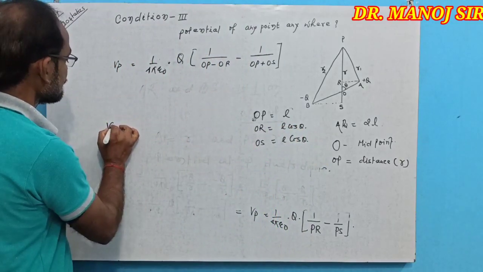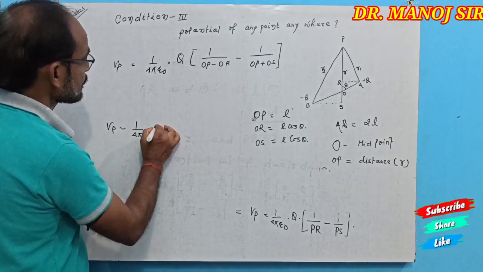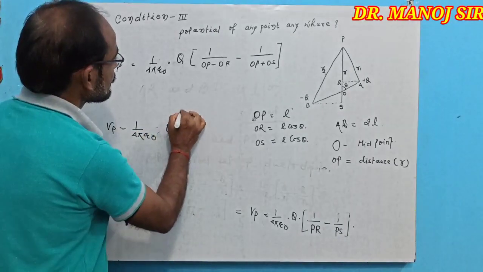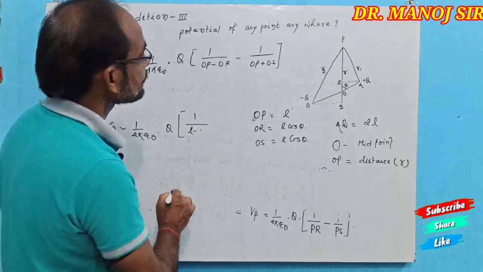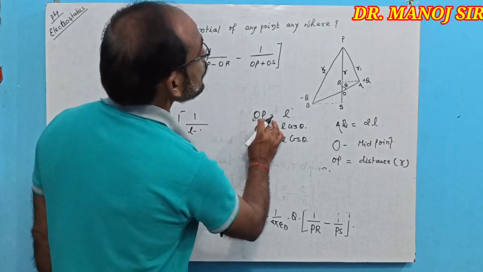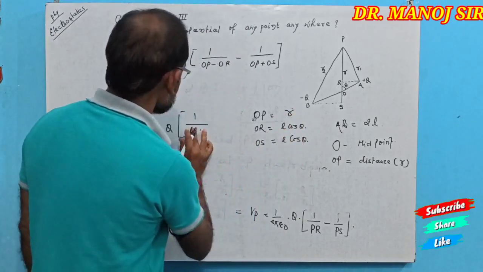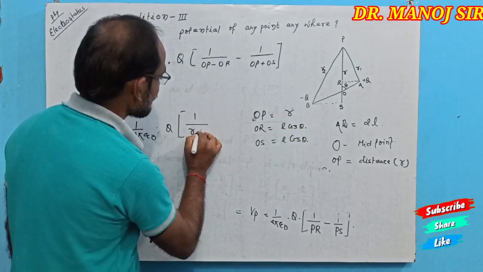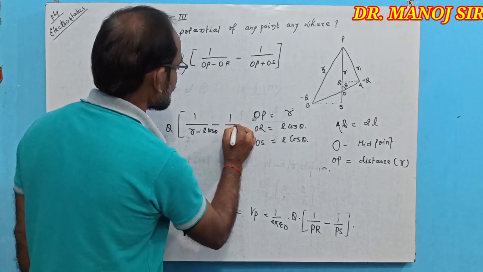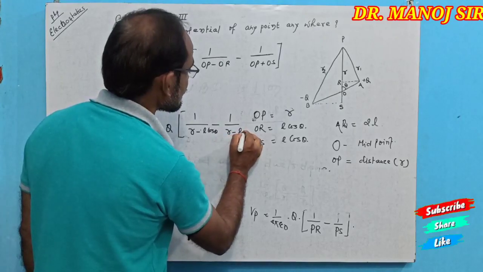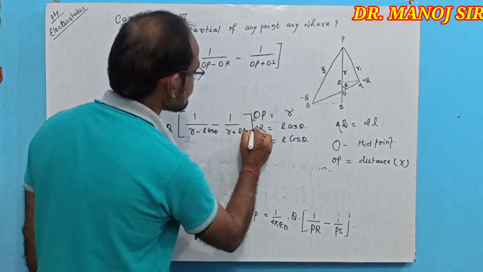Therefore, Vp equal to 1 by 4 pi epsilon naught into q into 1 upon R minus L cos theta minus 1 upon R plus L cos theta.